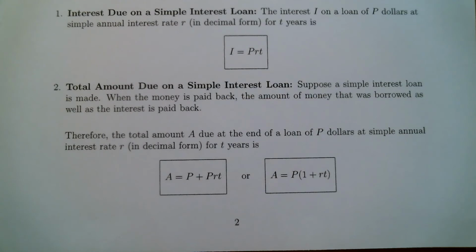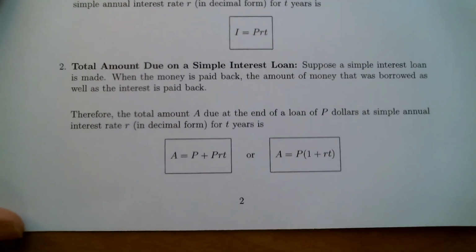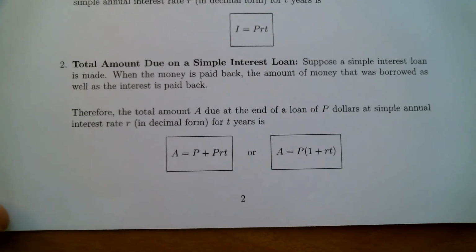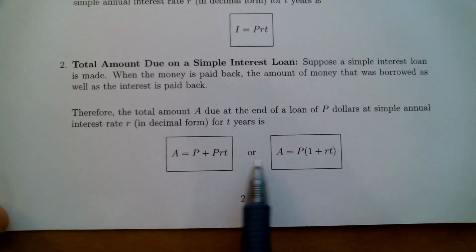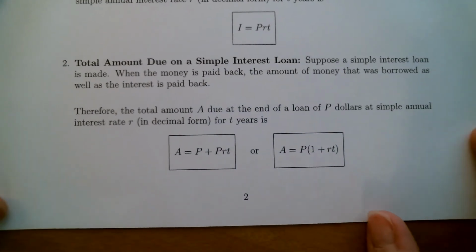So number two, total amount due on a simple interest loan. Suppose a simple interest loan is made. When the money is paid back, the amount of money that was borrowed as well as the interest is paid back. Therefore, the total amount A due at the end of a loan of P dollars at simple annual interest rate R in decimal form for T years is given by these two formulas. Like I said, they are equivalent. You pick the one that you like using the best. It doesn't matter. You should get the same answer.